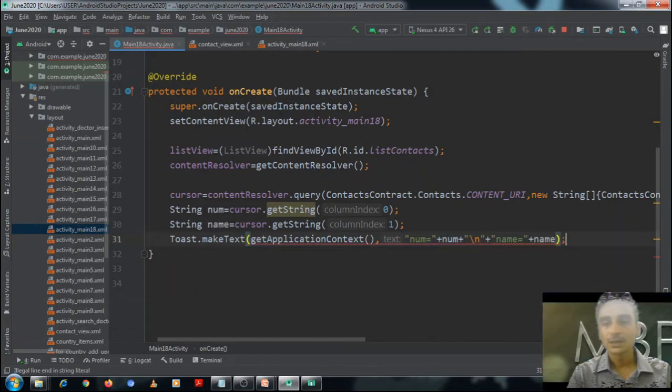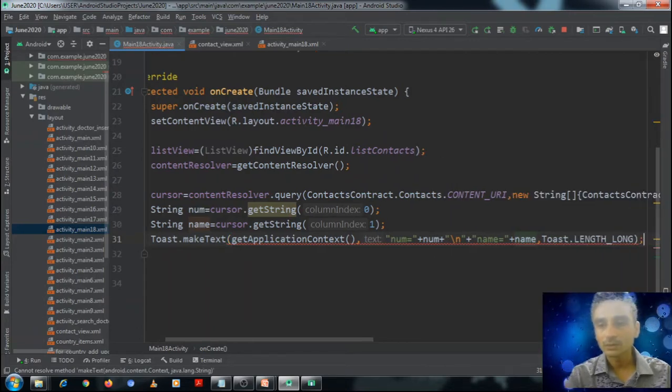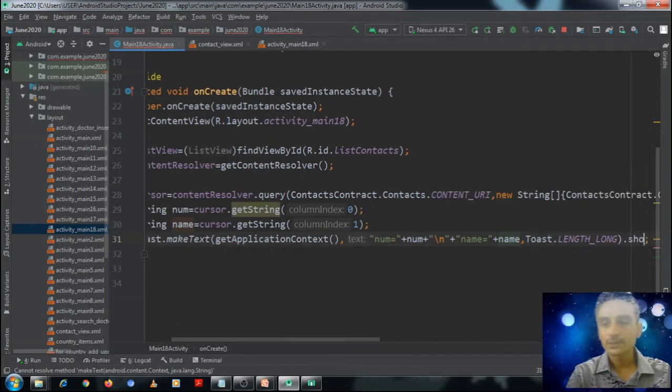Just for example we are displaying both these things.